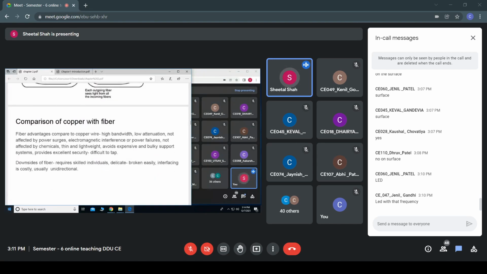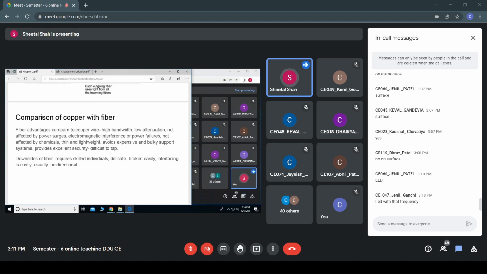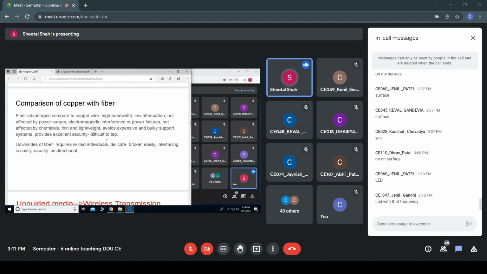So, how is fiber optic cable more preferable than the copper wire? The comparison we can see here. The advantage of using the fiber optic cable over the copper wire is that it has a very high bandwidth. The underlying cables used earlier, the telephone network for example, were built using copper wire, and the bandwidth it has was 3 to 4 kilohertz. Okay, so in that much bandwidth, only the voice signal can be transmitted.